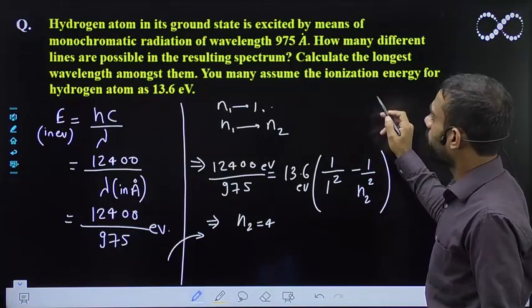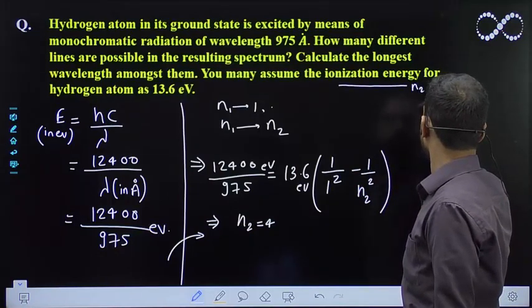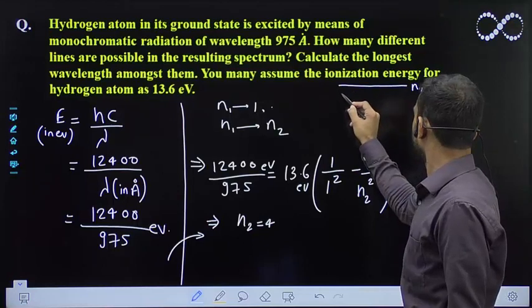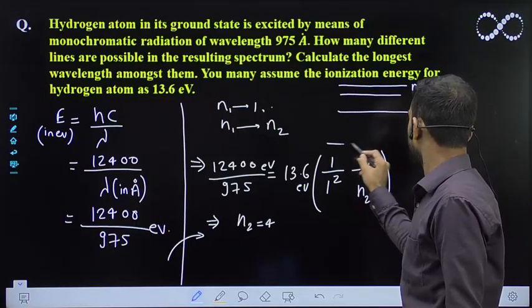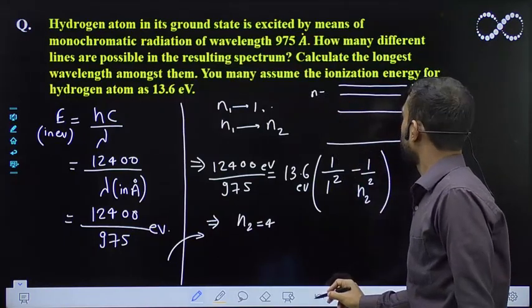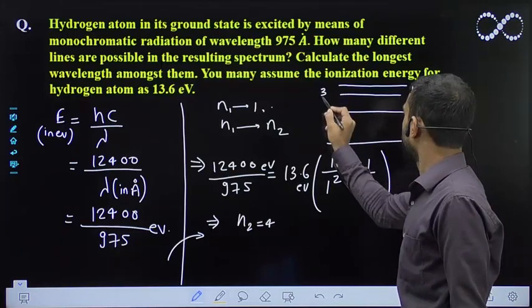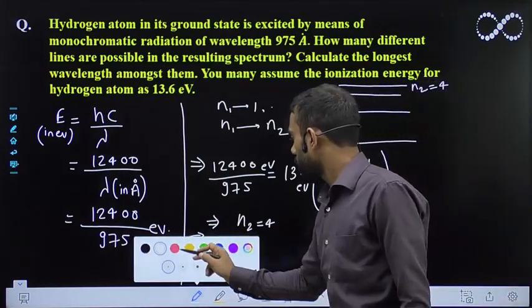So how many spectrum lines will be possible? Let us say n2 is equal to 4. Suppose this energy level is 3, this is 2 and this is 1. How many lines are possible? You can easily count from here.